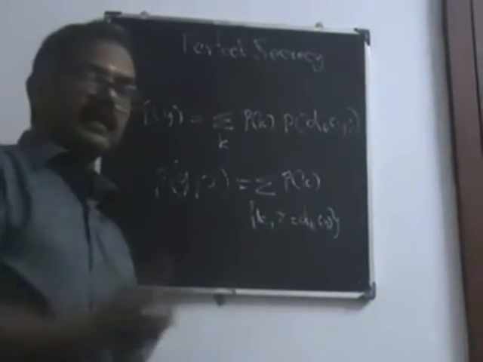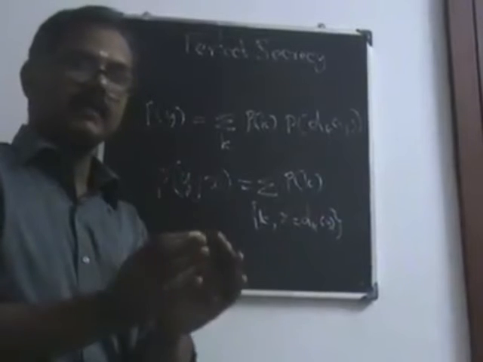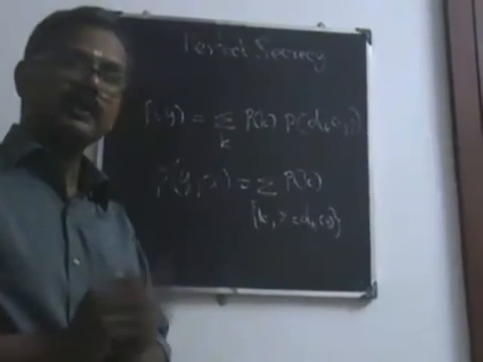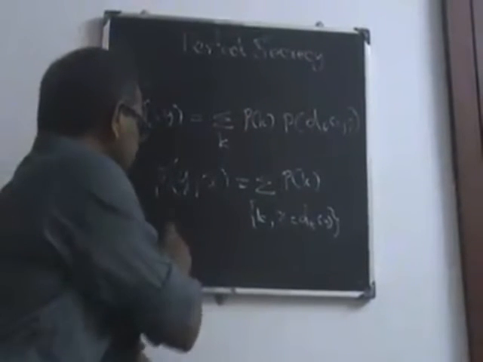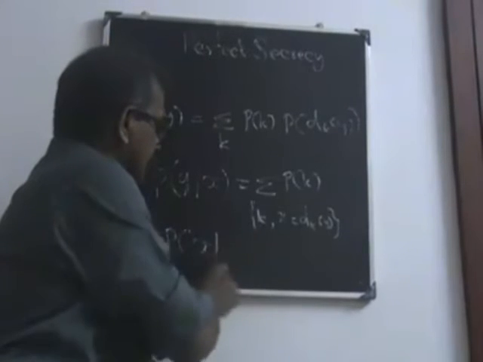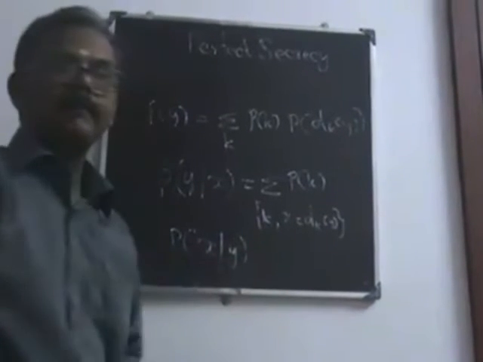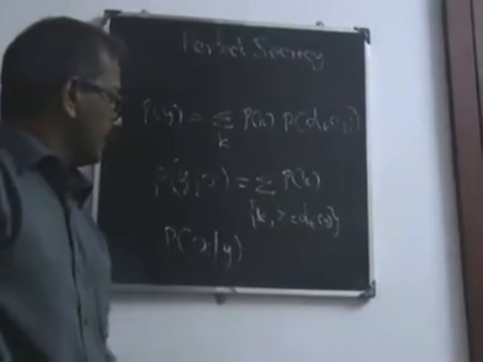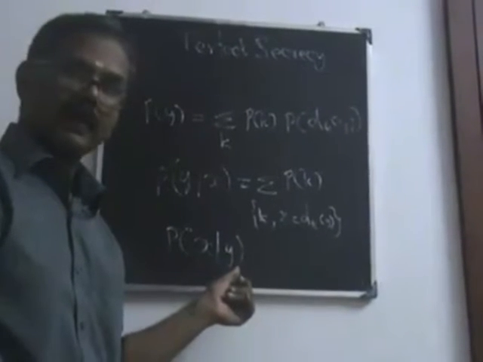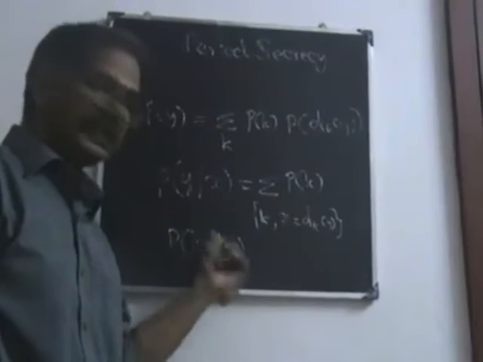Now, the attacker has the ciphertext. He has to get the plain text. So we see the probability of getting the plain text given a ciphertext y. This is the conditional probability. By knowing this y, what is the probability of getting this x?